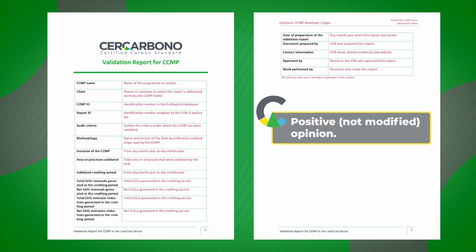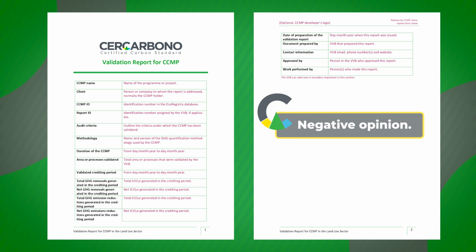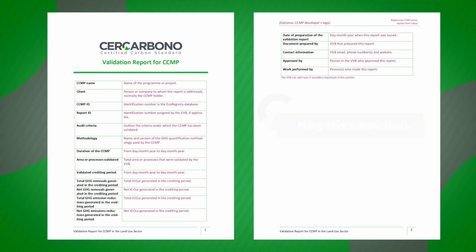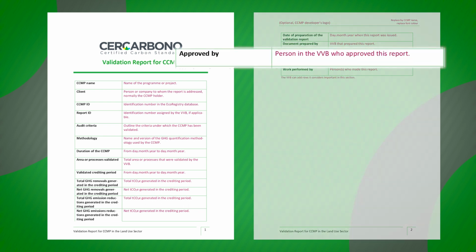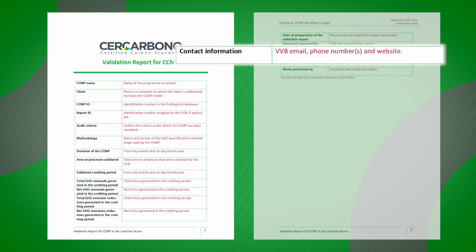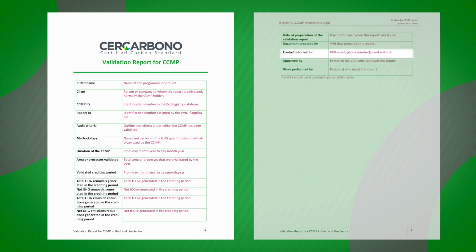It is stated sufficient and appropriate evidence exists to support estimations of GHG emissions and removals, reductions. Negative opinion. It is concluded there is not sufficient or appropriate evidence to support either a positive or a modified opinion, given criteria to support estimations of GHG emissions and removals, reductions, have not been properly applied. Name of the validator or validation team staff. Location and validator or VVB representative signature.